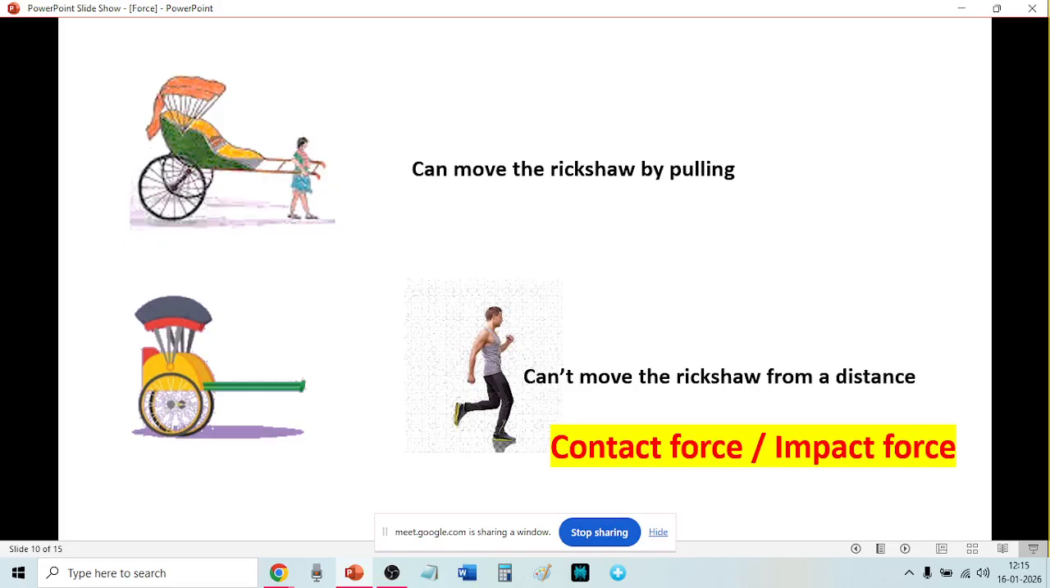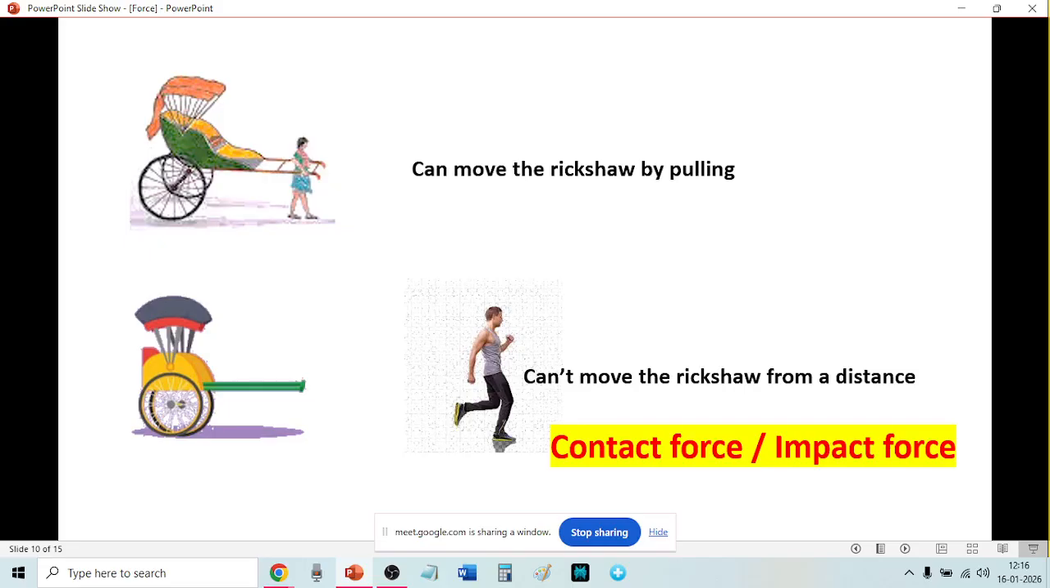So push and pull in this case. The first case was push, in this case pull. This kind of push and this kind of pull, where you cannot move it from a distance, you have to touch the body. That is called contact force or impact force.